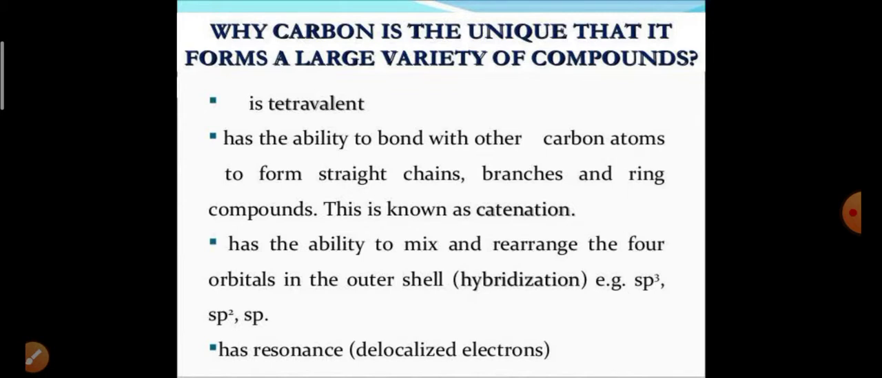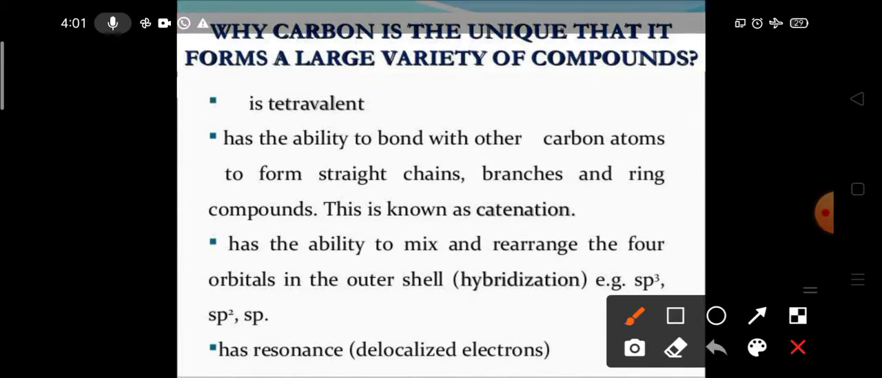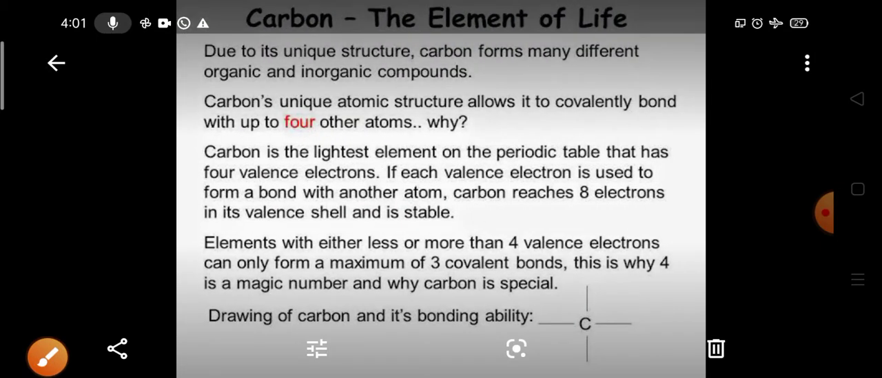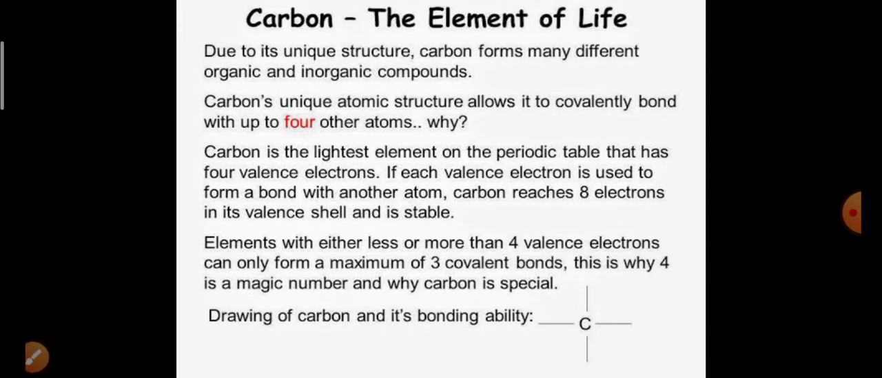And then resonance, that is delocalization of electrons. What is meant by delocalization of electrons? Resonance means the shifting of pi electrons from one place to another place. A few points we are going to discuss in chemical bonding, but right now you have to remember this.